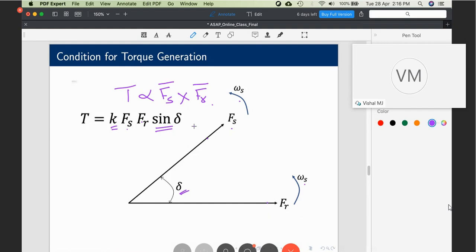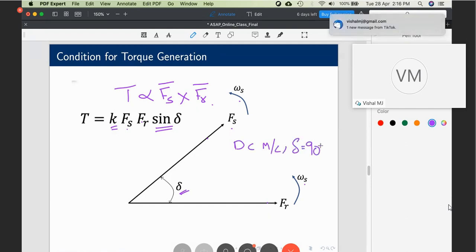Now, just to revisit what you have learned in your DC machines, what is the angle between Fs and Fr for a DC machine? Delta is equal to 90 degrees. That is the best you can get. The maximum torque per ampere is obtained in a DC machine because delta is 90 degrees. How is delta 90 degrees? Because the commutator and brushes keep the armature flux and field flux perpendicular to each other and stationary. Thus, as far as torque per ampere is concerned, the DC machine is the best possible machine.